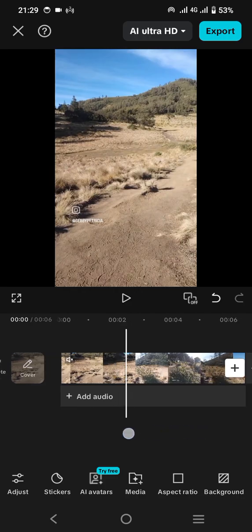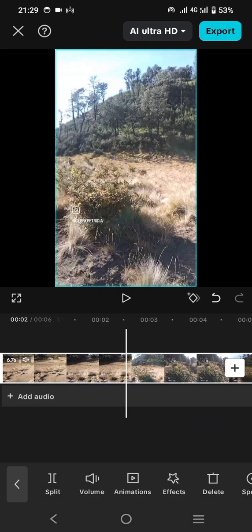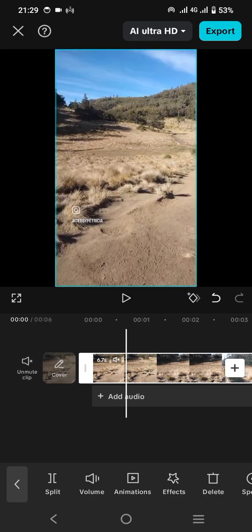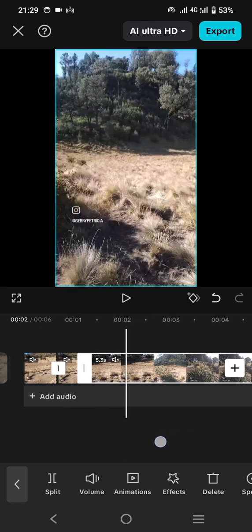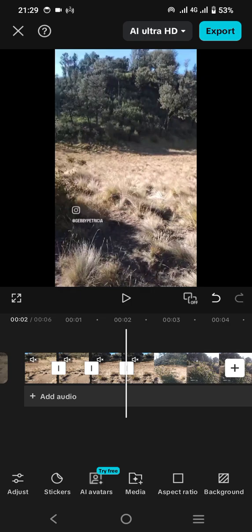And let's say for this video, you would like to divide or separate it into several parts, let's say five parts. Then you can select or click this video. As you can see, this menu will appear as long as you have clicked this clip. Then you can click split, and you can divide this video into as many sections or clips as you want. And if you would like to cancel the action, you can click this backward button here.